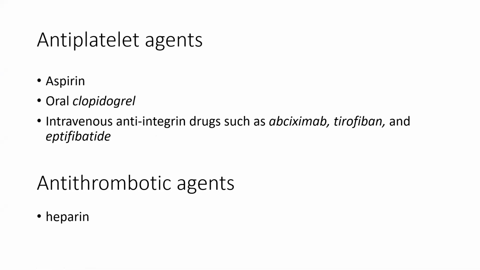Apart from this, the other drugs I have mentioned can also be given, since clinical trials have shown their effect. So if in an MCQ they give you options antiplatelet, anti-integrin or antithrombotic, all of them show effect in angina management.